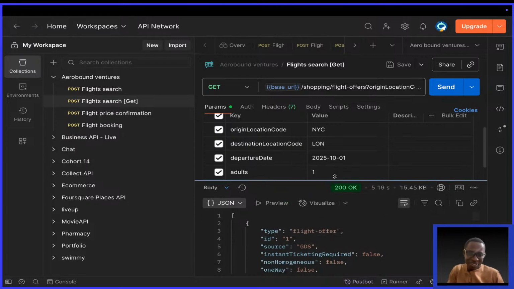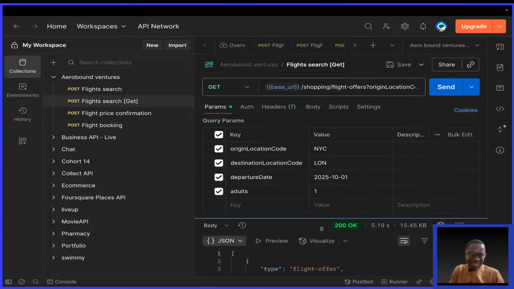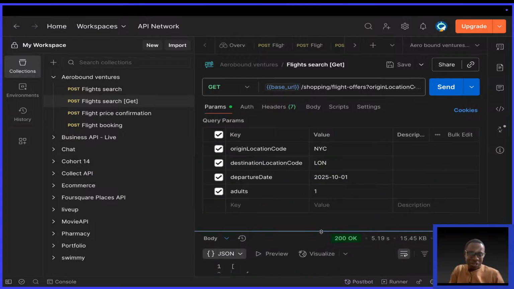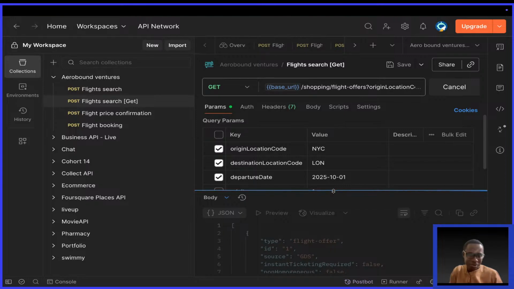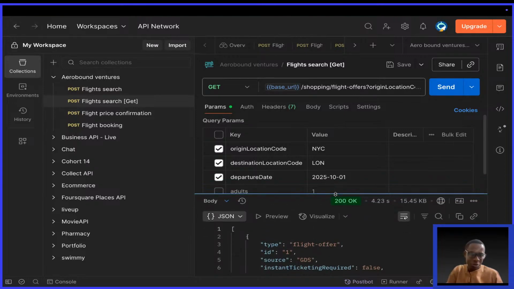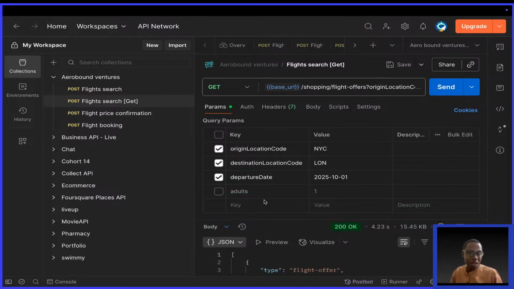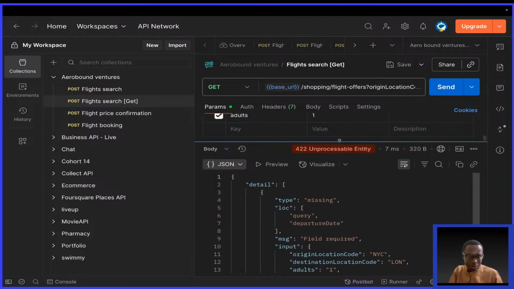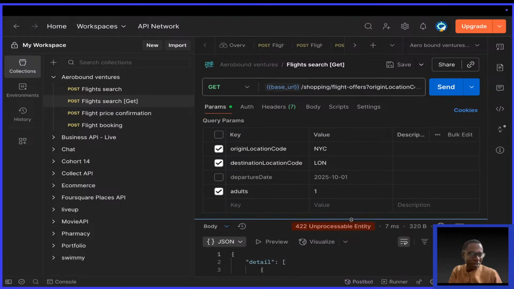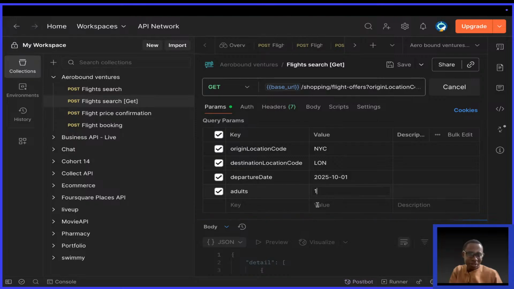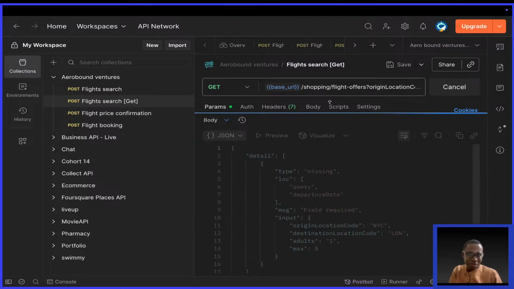Okay. So there we are. Okay. So let's try this. Okay. I want to switch off one. Hit send. Because remember we have a default value that says so it should work. Okay. So if I remove departure date, says unprocessable entity. Okay. Query departure required. Okay. So I'll do check it and hit. Okay. So wait for the response.